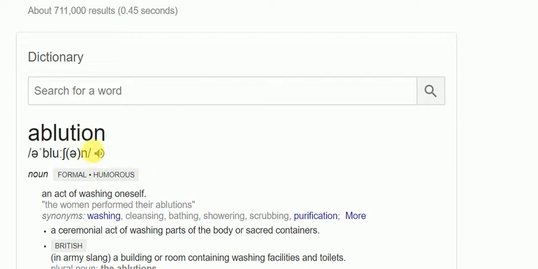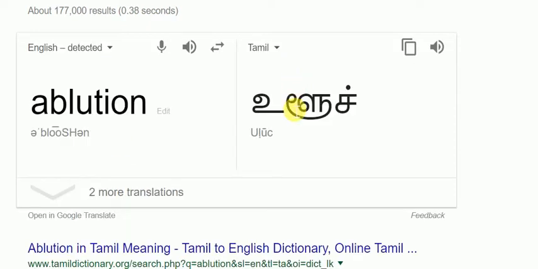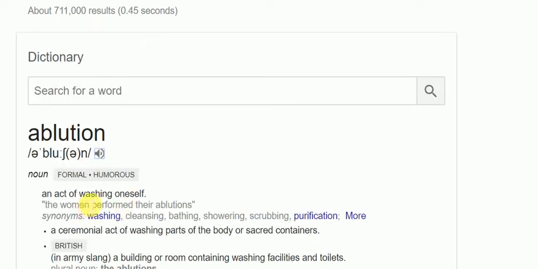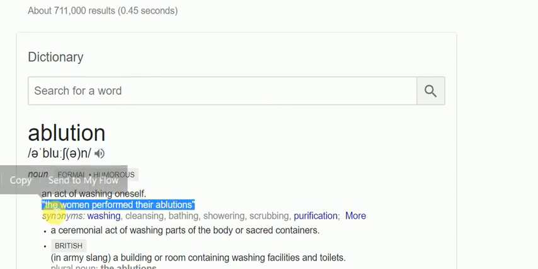So in Tamil we can say சடங்கோடு கூடிய நீரோட்டம். The act of washing oneself; in a sentence we can say, the woman performs her ablution. So ablution is related to some cultural things.